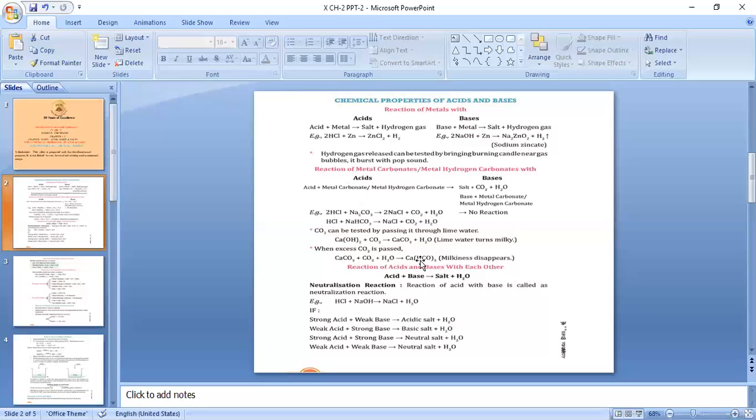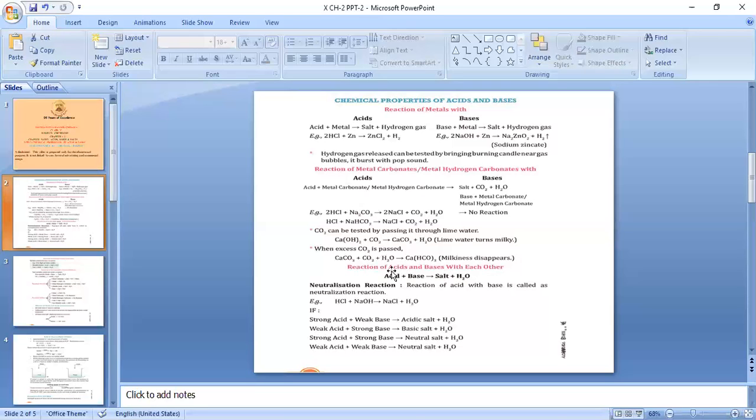So what will be formed? Calcium hydrogen carbonate or calcium bicarbonate will be formed. This calcium bicarbonate when present with water gives a colorless appearance, and therefore we say that the milky color of lime water will disappear and we will again get a colorless solution at the end of the test.